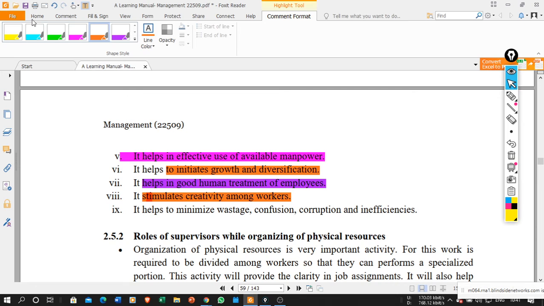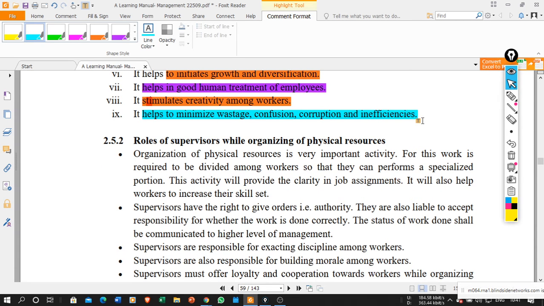It helps to minimize wastage, confusion, corruption, and inefficiencies. Okay, so if organizing is proper, then your wastage is going to be minimized. There is minimum wastage. Confusion is not there because everything is clearly defined. Corruption is not there because authority and responsibilities are already defined, and punishments or rewards are also defined in the system, and inefficiencies are going to be eliminated as you have already defined all these things. So these factors are going to be minimized in the system.